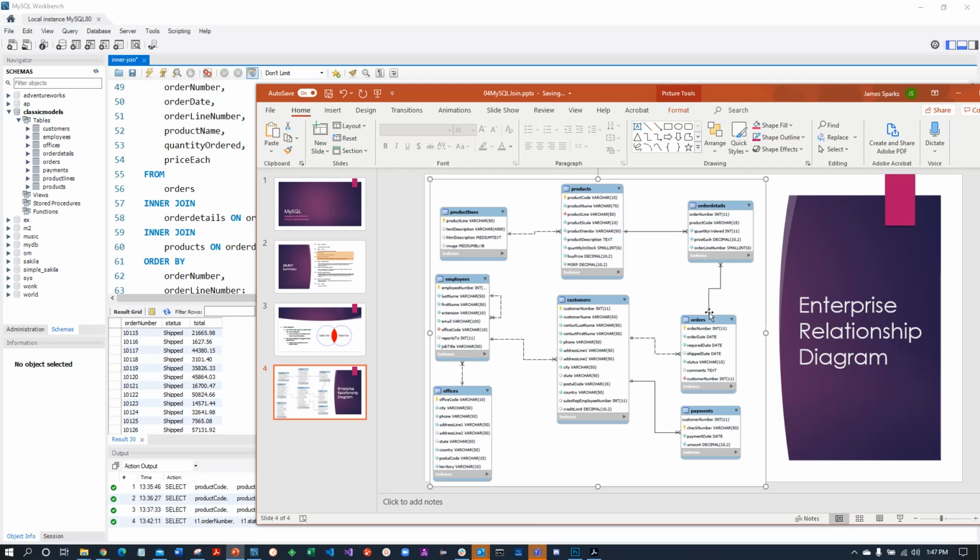So order has a one-to-many relationship, the parent order table, or the one order umbrella with many order details underneath it. That in turn has a one-to-many relationship with products. One product can appear on multiple order details. How are they tied together? Via the product code here. So that's how we can pull in information from orders to order details to products.